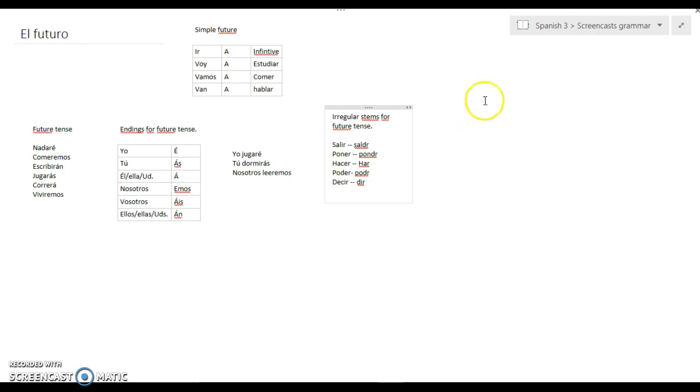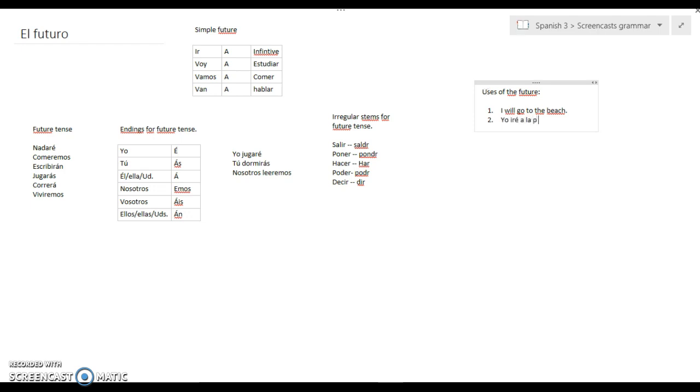Okay, so uses of the future. Obviously, this is an easy one, right? You're going to use a future tense when you're talking about something that hasn't happened yet. So I want to say, I will go to the beach. ¿Cómo se diría? I will go to the beach. All right, take a minute to figure that out. You can pause the video also.